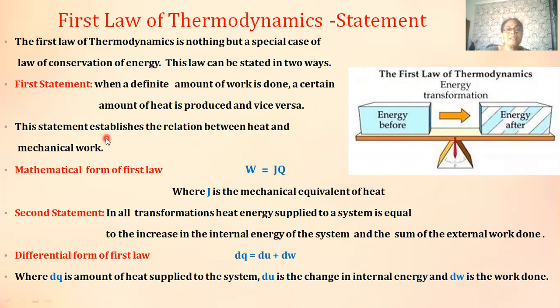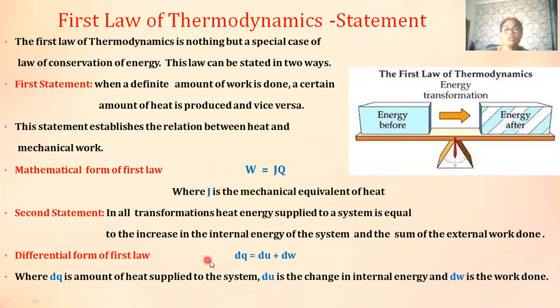This statement establishes the relationship between heat Q and the work W. This can be mathematically written as W is equal to J into Q, where J is the mechanical equivalent of heat.